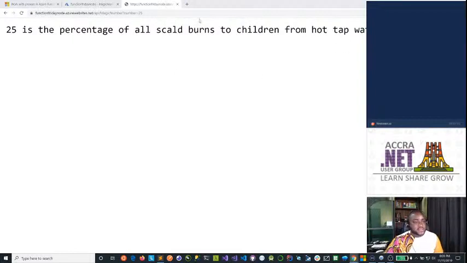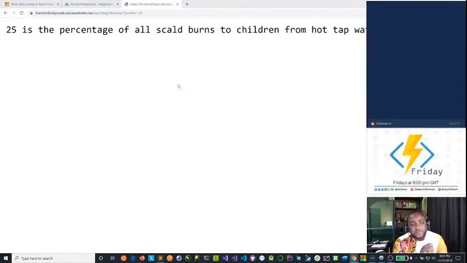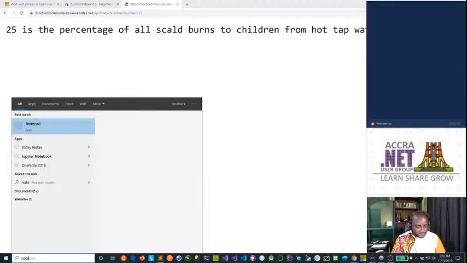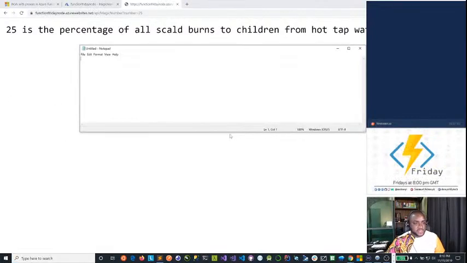So let's imagine this is a mouthful. What we can do is use Azure Function Proxies to normalize this endpoint, or we can even use it to do some further processing when the request comes in. So the idea is that if I should, let me bring up a notepad just to illustrate this.